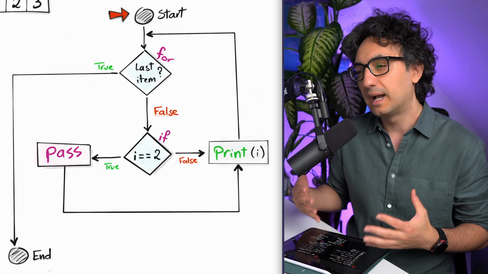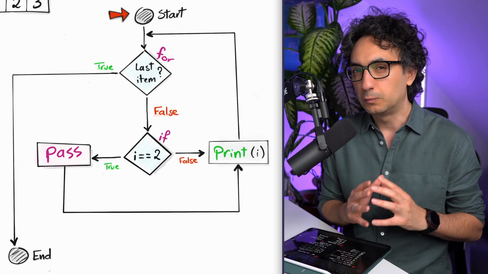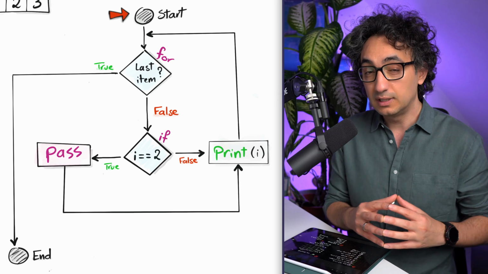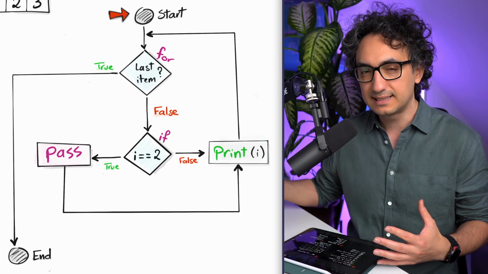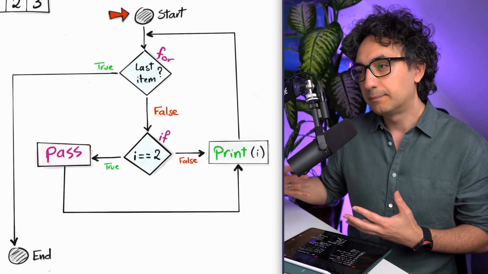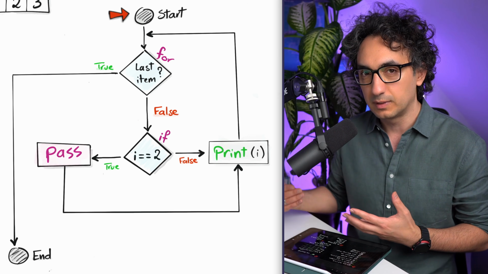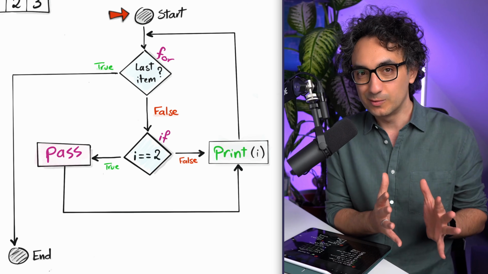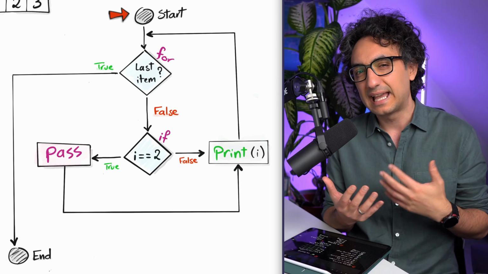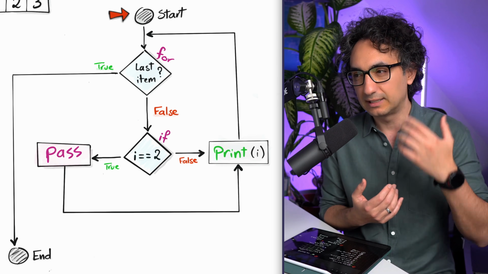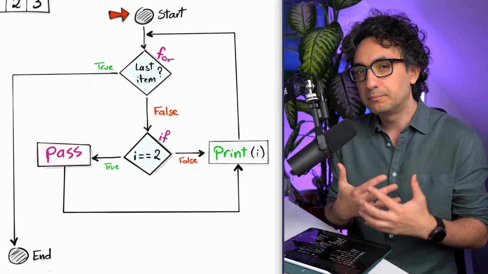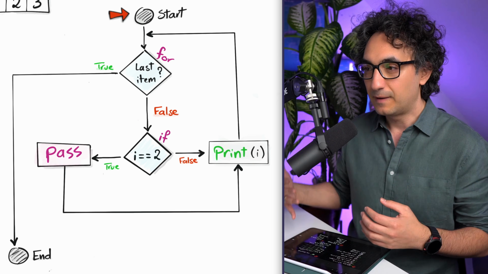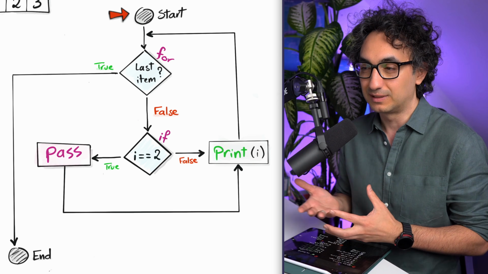Well, we don't use pass very often in our coding, but we use it as a placeholder while we are planning the next steps. For now in my code, I am sure that I have to check for the situation where i is equal to 2, but I still don't know what I'm going to do if the condition is true. So it's like I'm planning something inside my code, I don't want to forget about it, and I'm building something temporary. The final solution should not, of course, include pass.